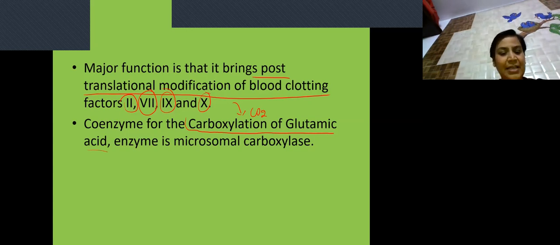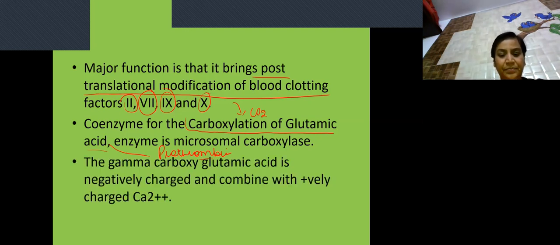And where is this glutamic acid present? In the prothrombin, because you know prothrombin is again a protein. The active site of prothrombin consists of glutamic acid, which undergoes carboxylation by vitamin K, and the enzyme is microsomal carboxylase. So the gamma-carboxyl glutamic acid is now negatively charged, so it can combine easily with positively charged calcium, thus enhancing the process of clotting.